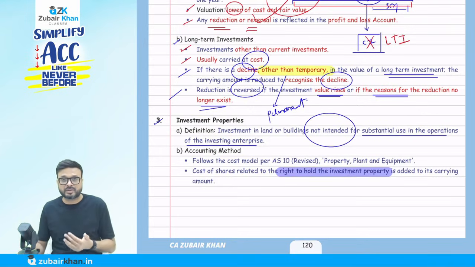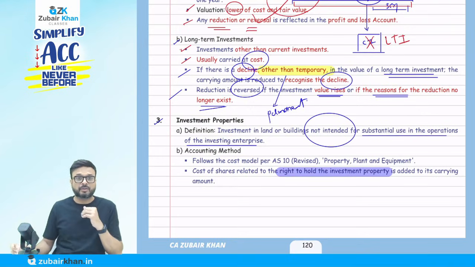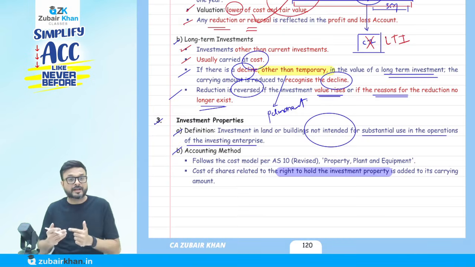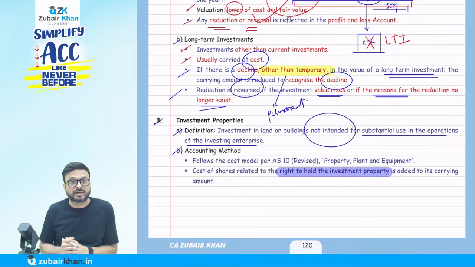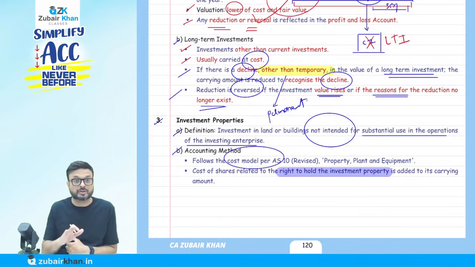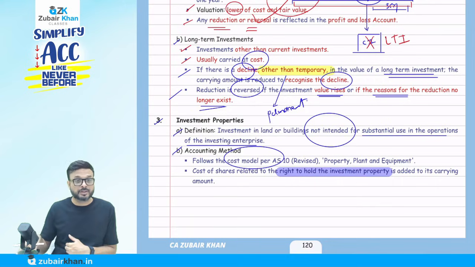Or, for rental purposes. That is going to be covered in the accounting standard, AS13. What does it say? Follow the cost model. They say we have to follow the cost model. The revaluation model is not allowed. So when you make an investment in property, the revaluation model is not allowed. Only the cost model, which we covered in accounting standard 10, has to be followed.